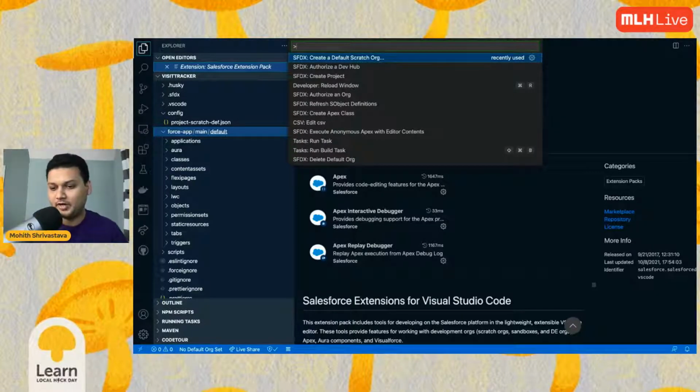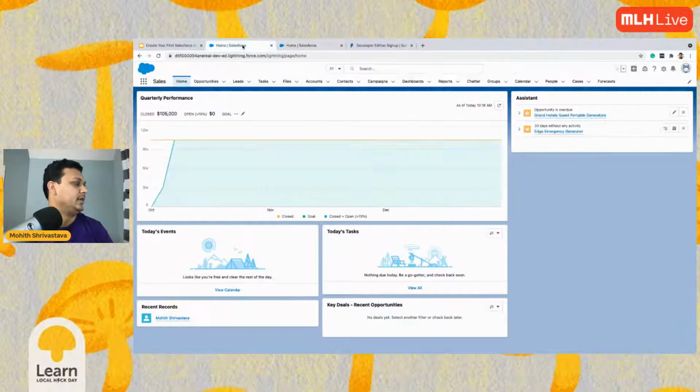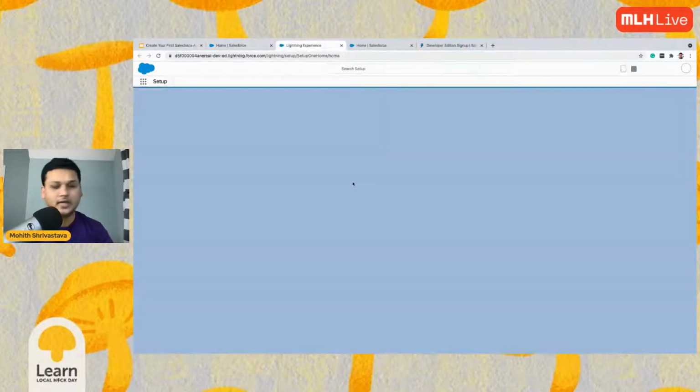Authorize the Dev Hub failed to run for someone. Okay, that could be, and we'll sort that issue out. That could be because the Dev Hub is not enabled in the org. I'll show you. This is my previous org. I know why the thing failed, because I missed one step.